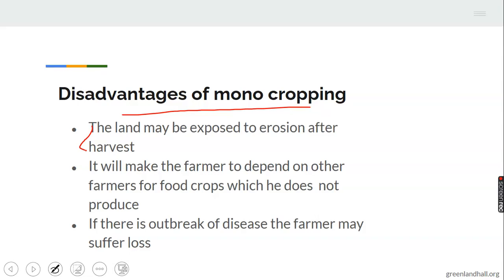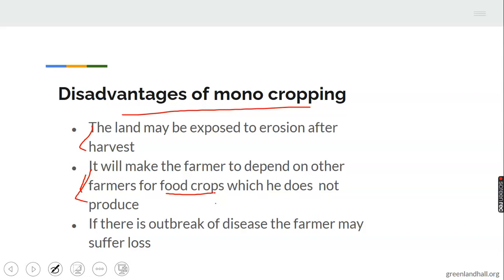2. It will make the farmer depend on other farmers for food crops which he does not produce. The farmer may be dependent on other farmers because he's growing just a specific crop. A farmer that is growing only rubber might as well need rice. So the farmer growing rubber then will depend on other farmers for rice, for cassava, for maize, for wheat, for millet, and other food crops because he's specifically growing rubber or cocoa. So the farmer then will be dependent on other farmers for food crops specifically.